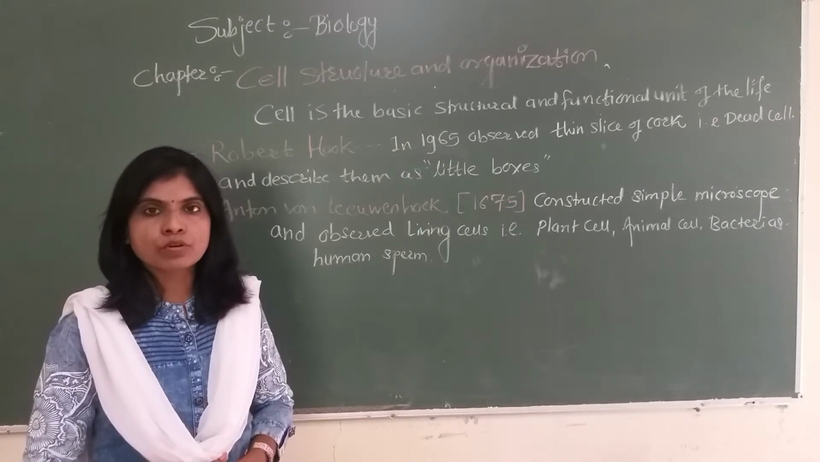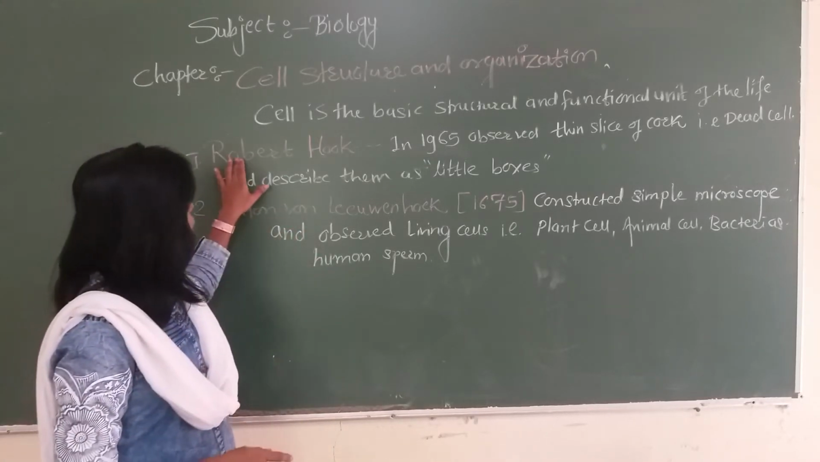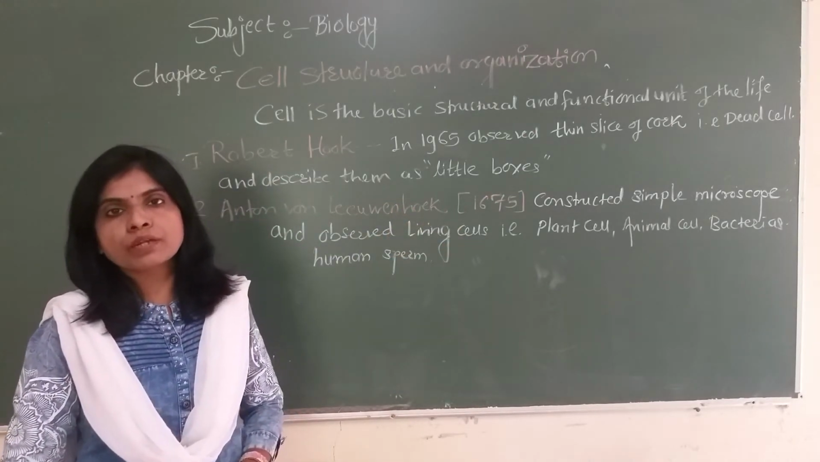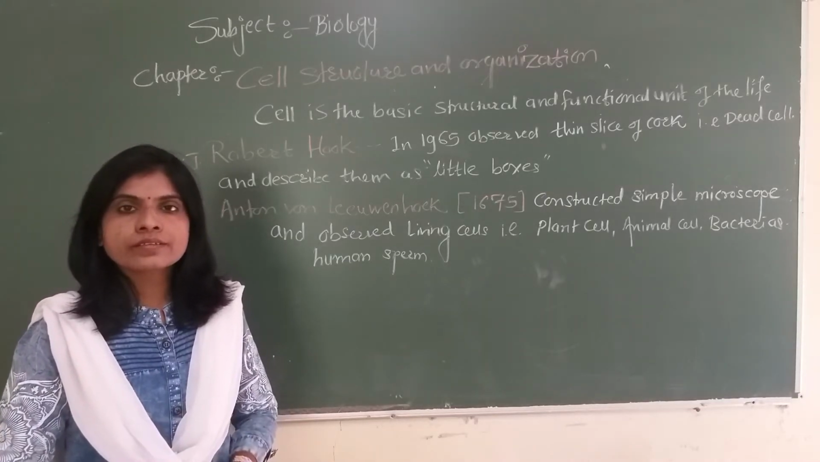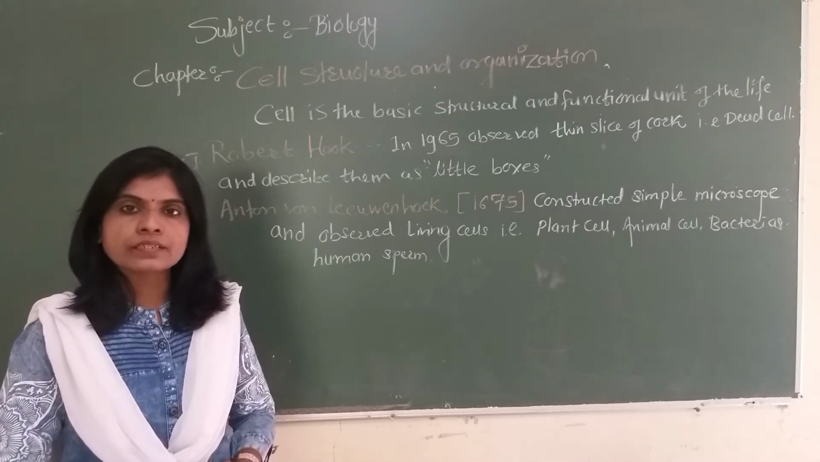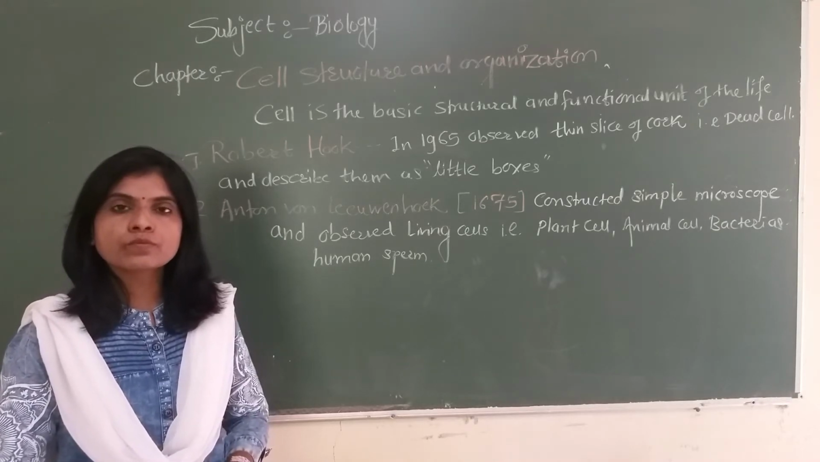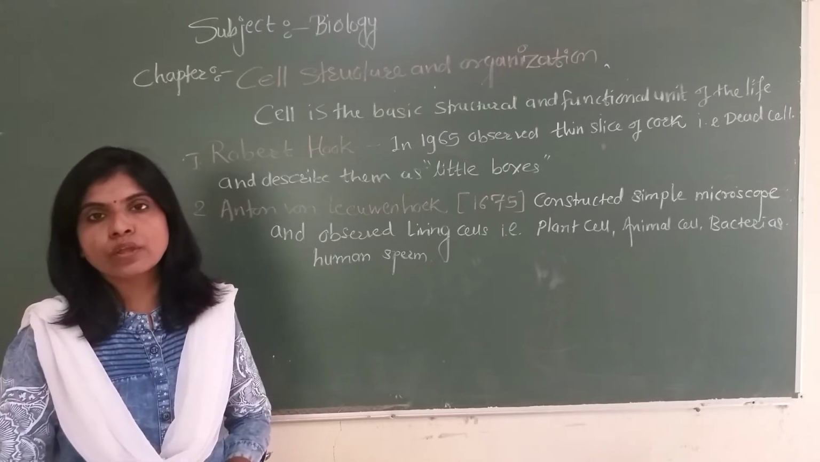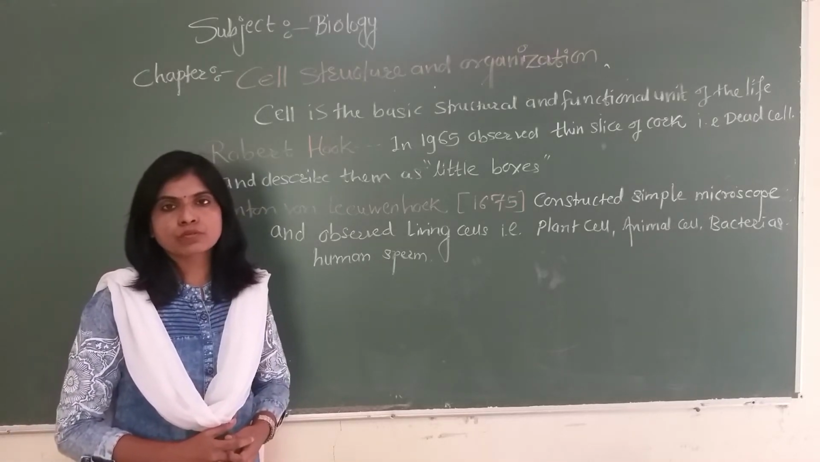He observed the cell in the form of hexagonal boxes, and he described the cell as little boxes. Later on, Antony von Leeuwenhoek was the first person who constructed a simple microscope in 1675, and under his own simple microscope he was the first to observe living cells. He mainly observed different types of plant cells, animal cells, and bacteria found in water and even soil. He also observed the male gamete, the sperm, under his microscope.